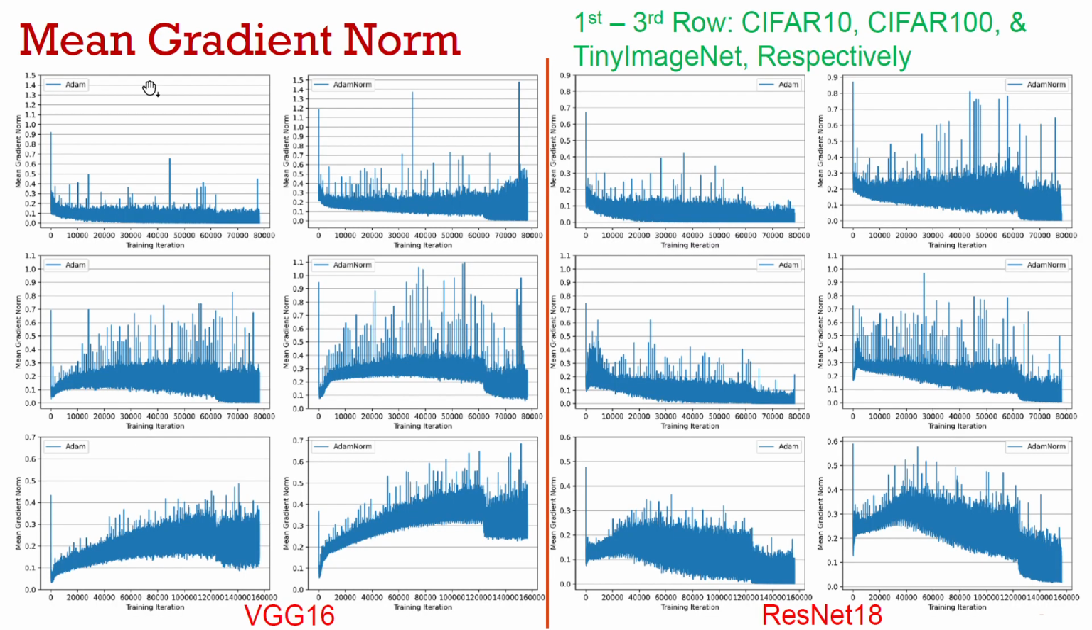We also observe the mean gradient norm for different networks like VGG16 and ResNet18 on different datasets like CIFAR10, CIFAR100 and TinyImageNet, and we observe that in all the cases the norm of the gradient is higher as compared to the norm of the gradient when we don't use the gradient norm correction.